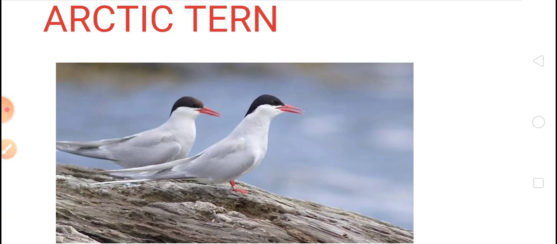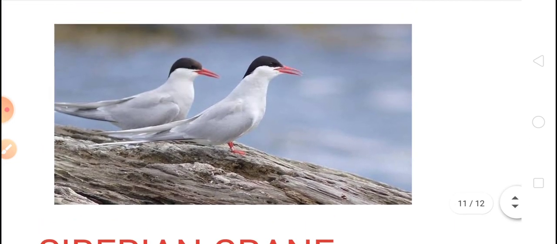Means the two different poles of our earth, that much distance they travel. You have to notice here, this Arctic tern bird flies near about 20,000 to 35,000 kilometers from Arctic region to Antarctica. Means two different poles of the earth.